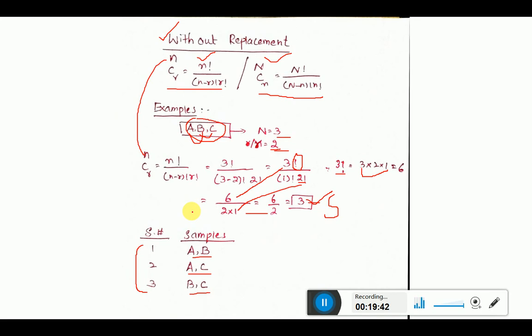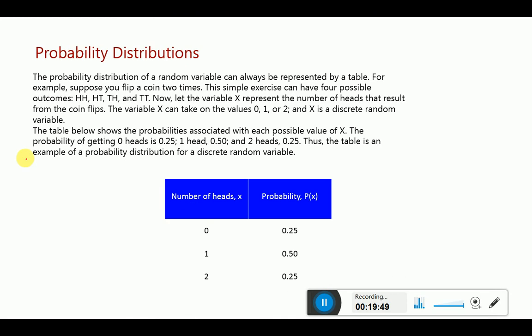So therefore in advance I am going to explain these things to you, so that you should be much clearer about these things. Now we will move to the next heading, that is probability distribution.